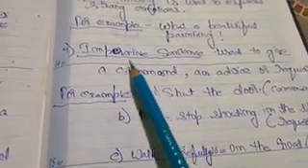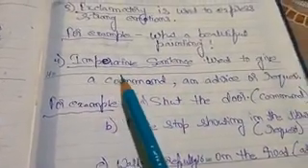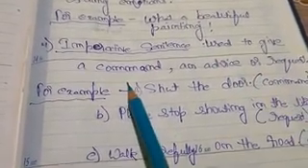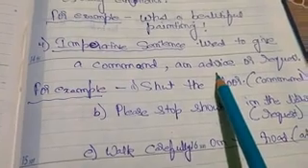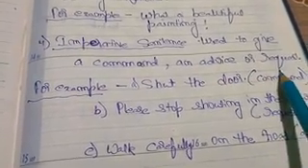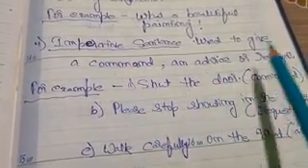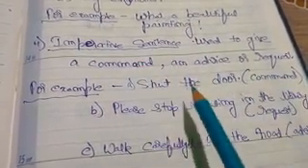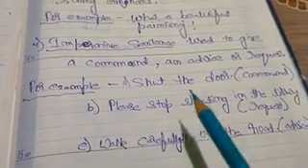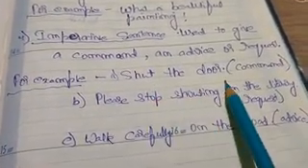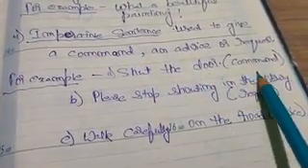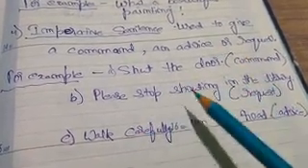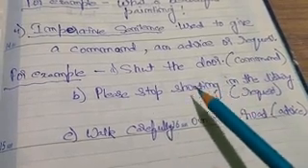kind of sentence, that is the informative sentence. An informative sentence is used to give a command, an advice or a request. Command, advice or request, these are all informative sentences. For example, shut the door. Shut the door is a command. When we give it to anyone, that is a command.